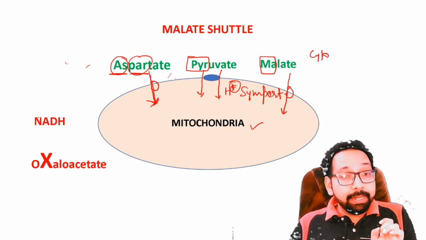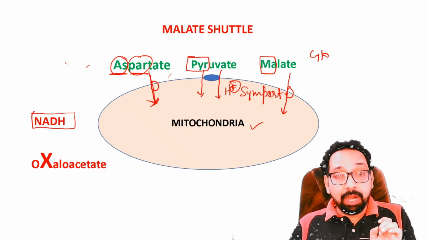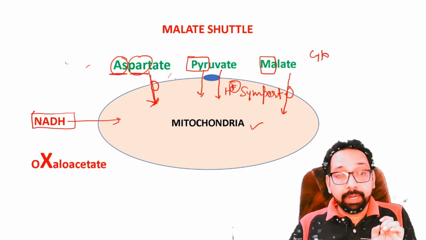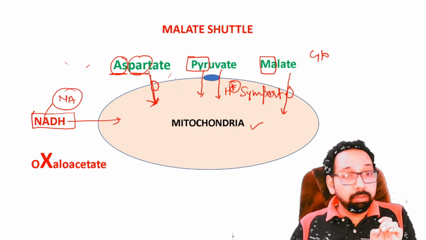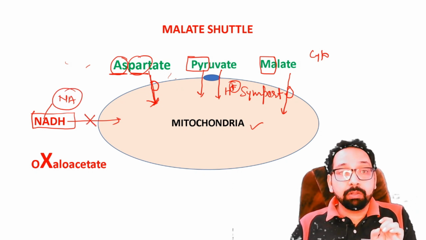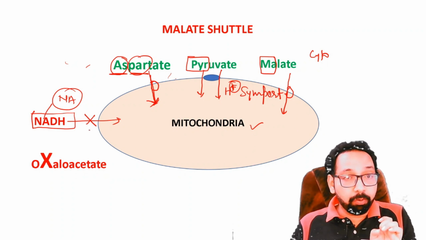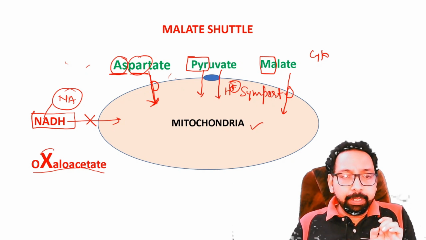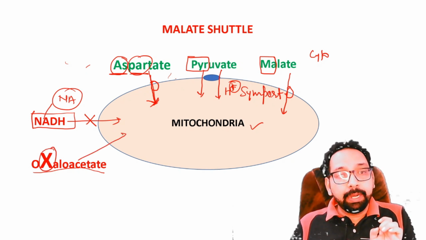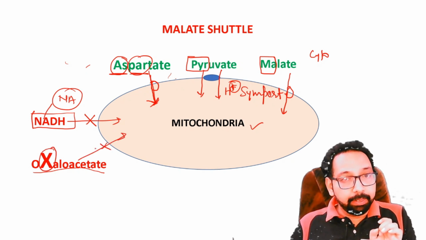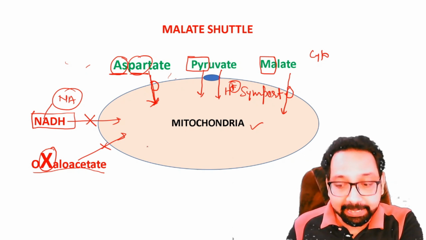Now NADH, if we talk about NADH, you ask NADH to enter the mitochondria, it says nah, no, I will not go, means NADH can't cross the inner mitochondrial membrane. You ask oxaloacetate, it says big cross, means it can't cross inner mitochondrial membrane. Now we will use this concept in malate shuttle.